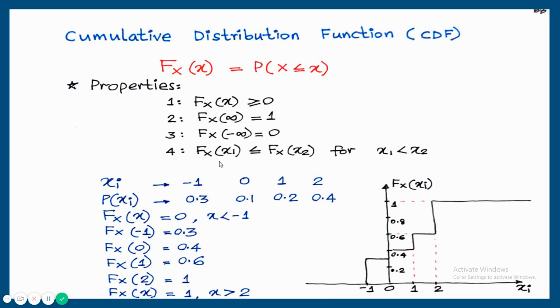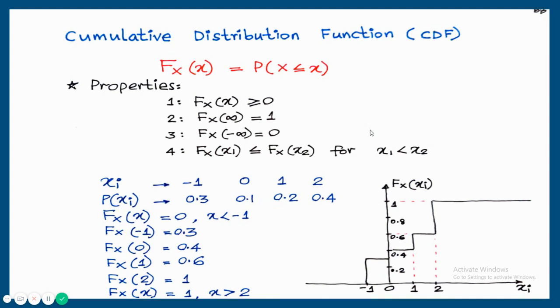Fourth property, Fx of x1 is less than or equal to Fx of x2. This is correct for x1 less than x2. The reason is when you are accumulating from left to right, the left hand side is always less than or equal to the right hand side. Cumulative distribution function is a non-decreasing function. That is the meaning of this property. CDF is a non-decreasing function because of accumulation of non-negative numbers. So the function will never decrease.